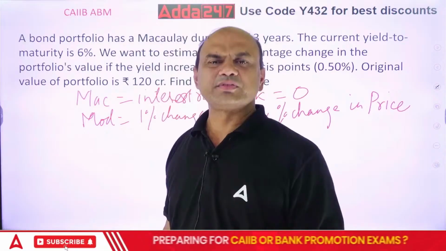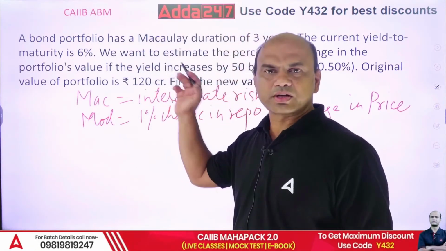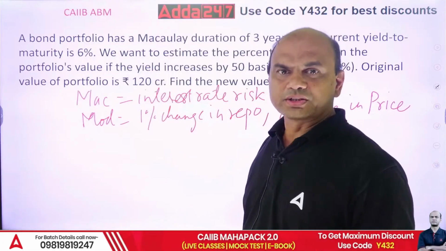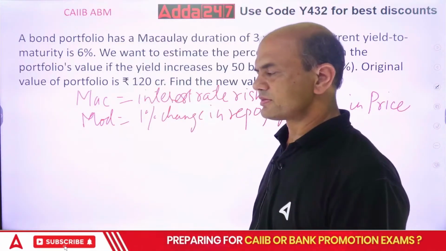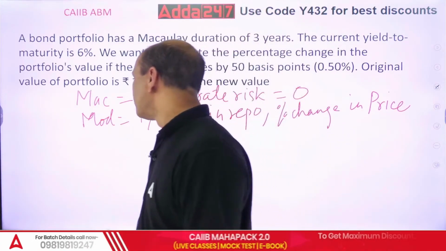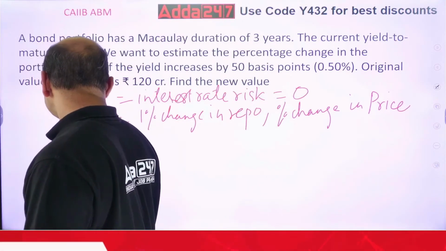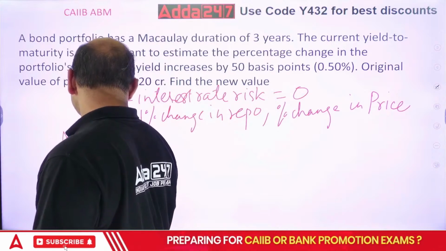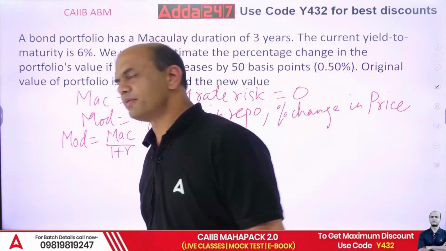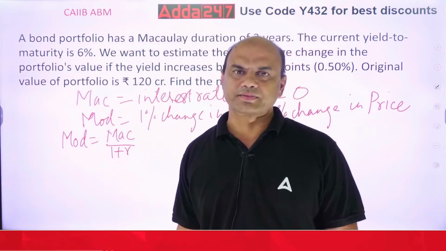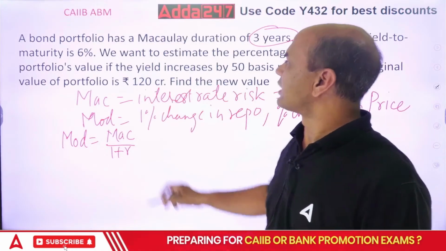Price of the bond or the portfolio, whatever it is. So in this case, Macaulay is already given to you. First, you have to find out the modified duration. What is the formula for modified duration? Modified duration equals Mac upon 1 plus R. What is Macaulay given? 3 years. 1 plus R, R is what? 6%.